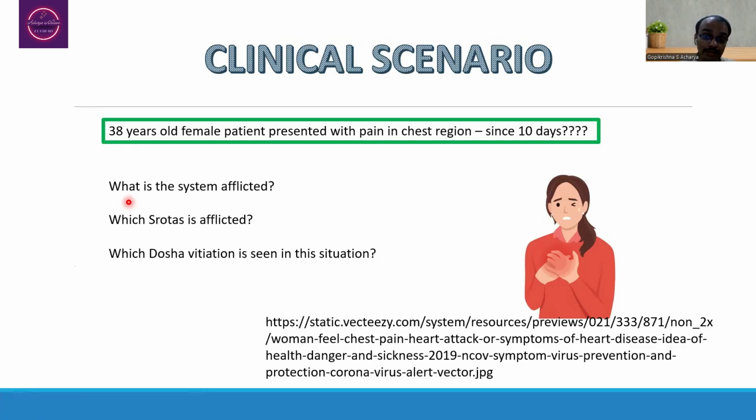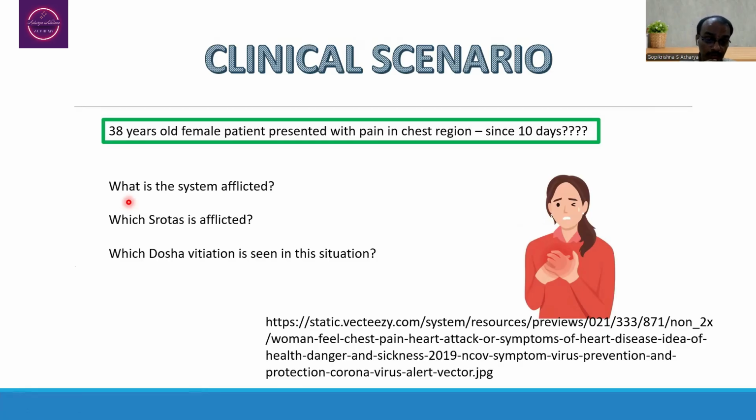And neurological dysfunction can be ruled out because of the absence of pain at the dermatome level. So that will rule out nervous system dysfunction. In this way, in the given case scenario, the cardiovascular disease will be considered, ruling out the other four systemic diseases.